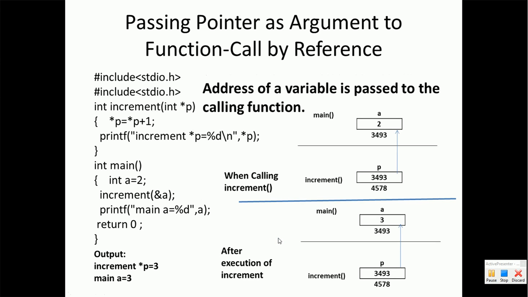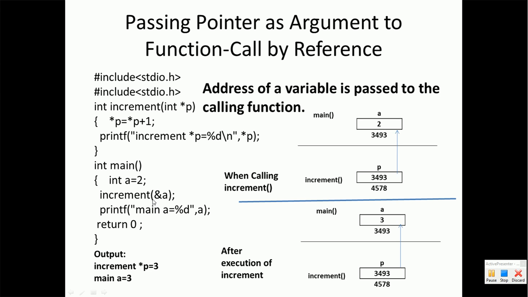Now passing a pointer as an argument to a function, that is call by reference. As we have seen in the previous program, the increment function will not affect the value declared inside the calling function. It will only change the value of a variable which has been declared inside the called function. So there is a need for passing a pointer. This is also called call by reference. In call by reference, the address of a variable is passed to the called function, not the value. Address is directly passed to the called function.